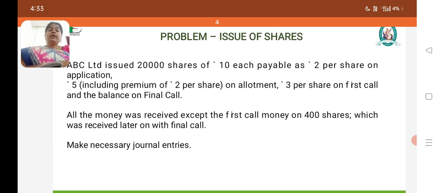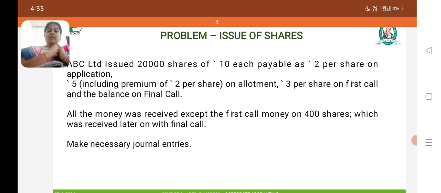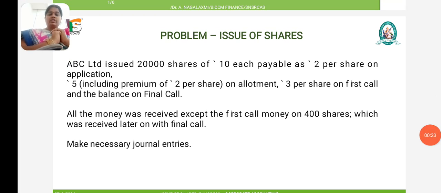Before going into the problem, we have to see a brief general introduction about shares. First, we should know what is meant by a share. A share may be defined as one of the equal parts into which the capital of a company is divided, entitling the holder of the share to a portion of the profit. So this is what is meant by a share.